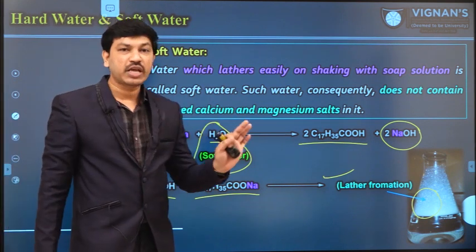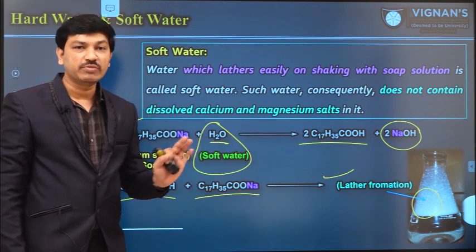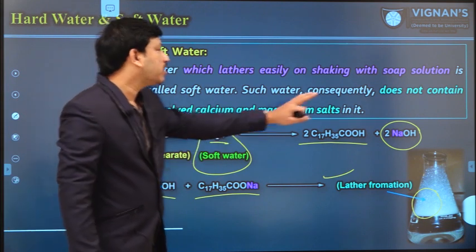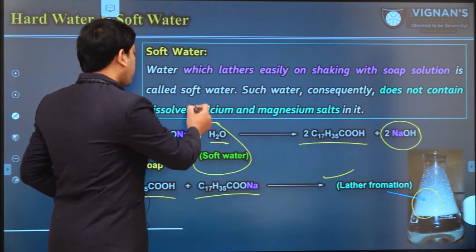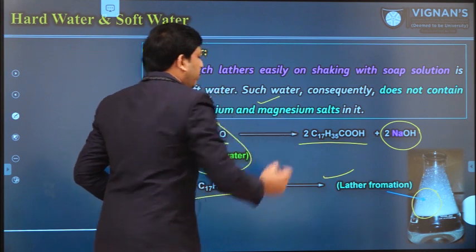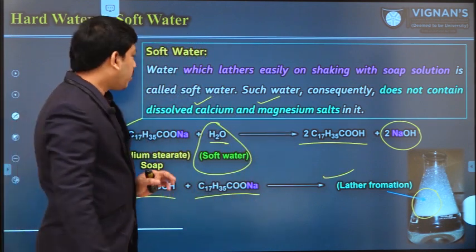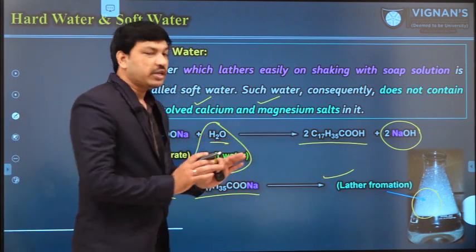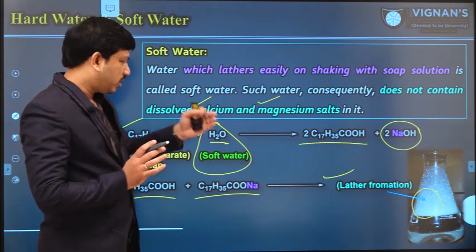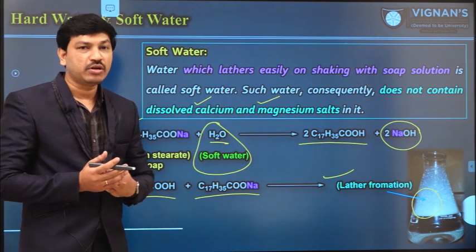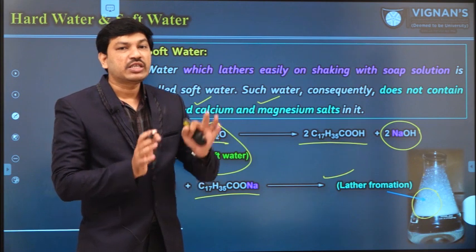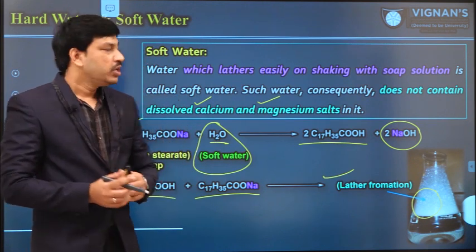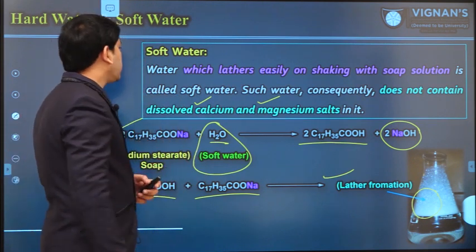Hard water always has some amount of calcium and magnesium salts, whereas soft water does not contain any calcium or magnesium salts. Because of the presence of impurities like calcium or magnesium salts, water always has some amount of hardness value. So how do we define the hardness value?